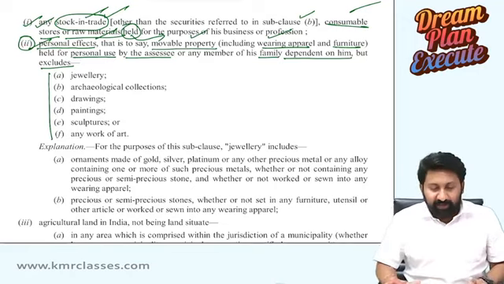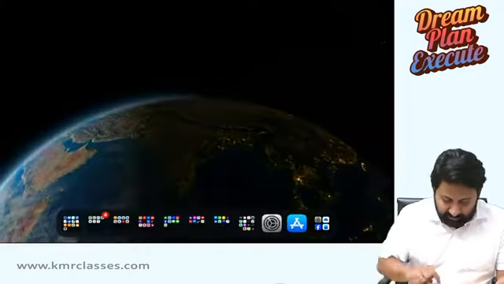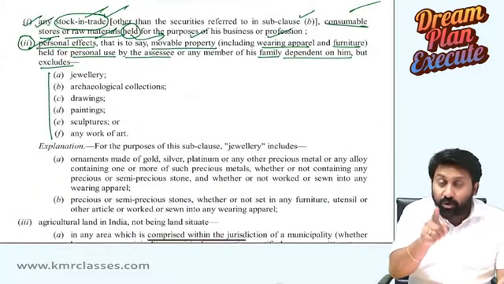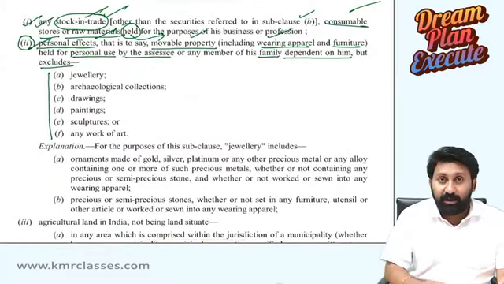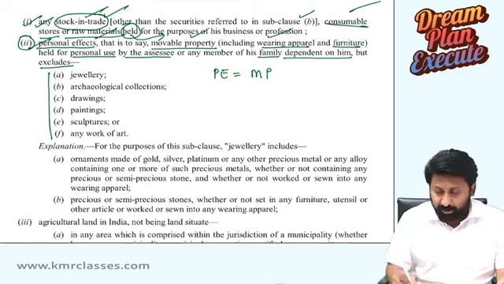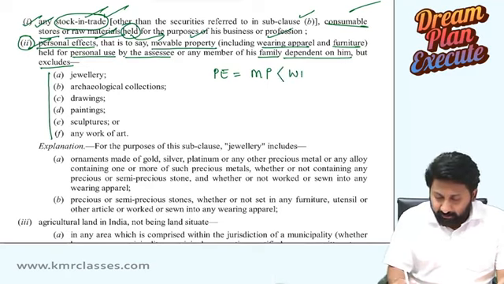Listen. Personal effects are excluded from the definition of capital gain. What is a personal effect? Personal effect is a movable property, including wearing apparel and furniture.